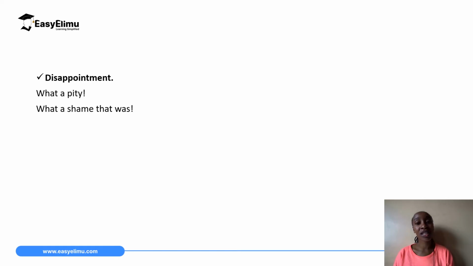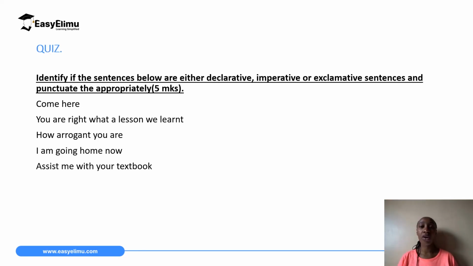So that's it for declarative sentences, imperative sentences, and exclamative sentences. I hope you have understood and you are now able to construct sentences in any of those three categories, and you're also able to punctuate the sentence correctly depending on what category it is.